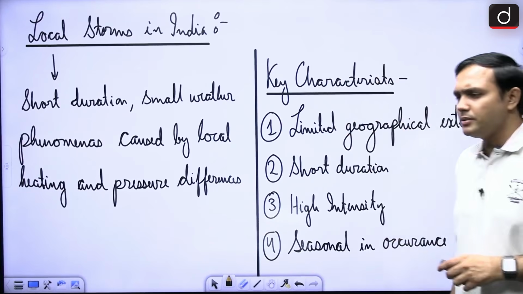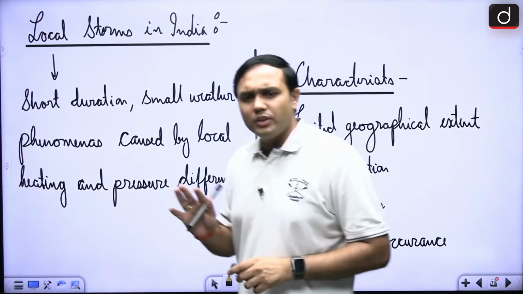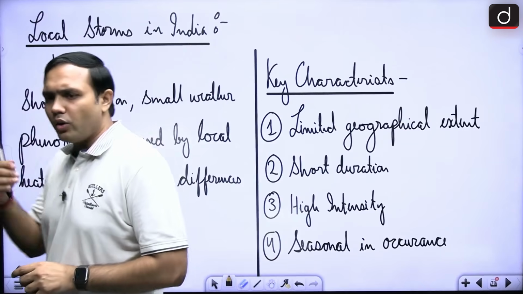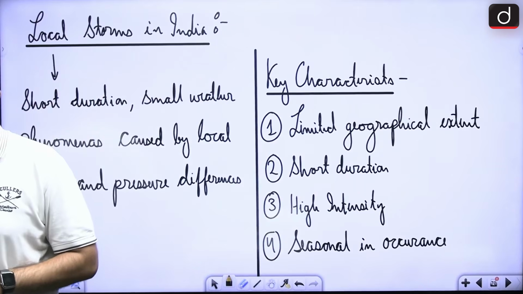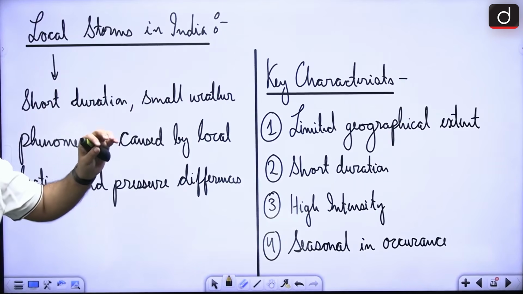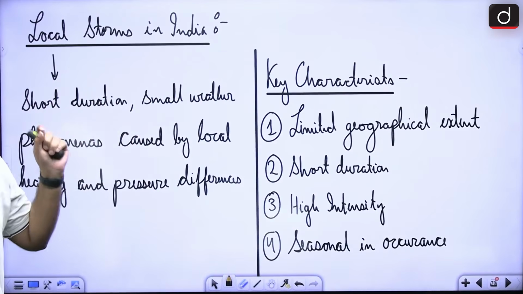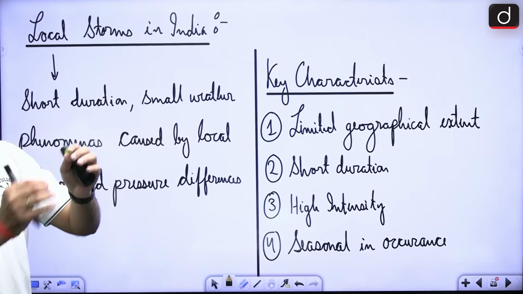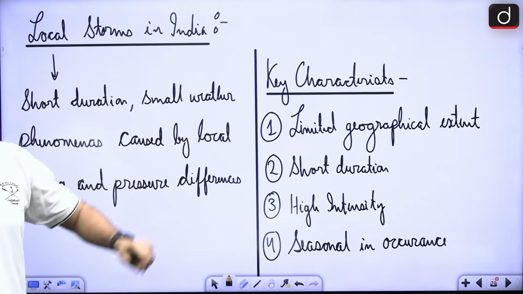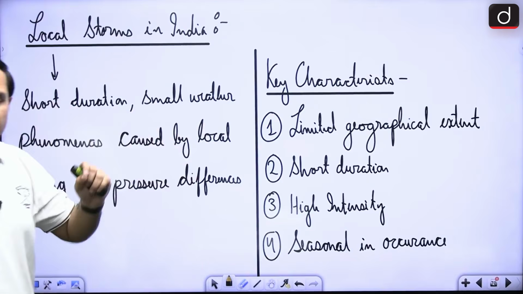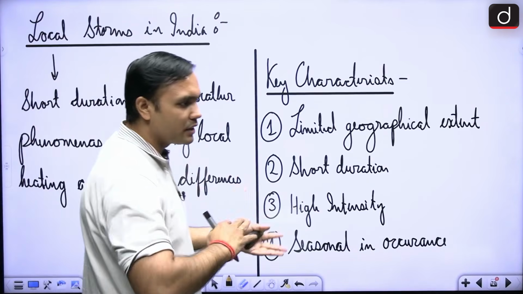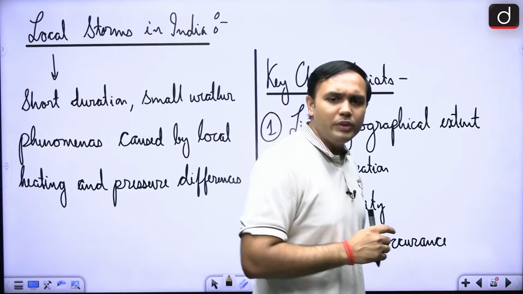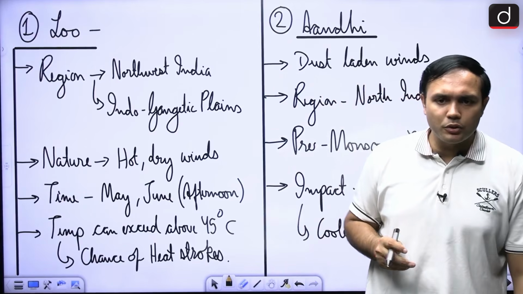Now, the last aspect is some of the local storms. These are names that you would have heard or read, at least I am hoping, quite a few times. We'll just look at some of the basic things about them. So, these are short duration, small weather phenomena, right? Key characteristics would be that they have limited geographical extent, shorter duration, high intensity and seasonal occurrence, right? Now, which are some of the important local storms that you have seen in India?